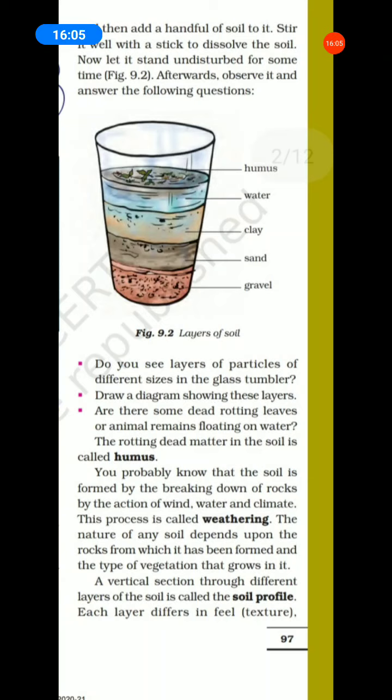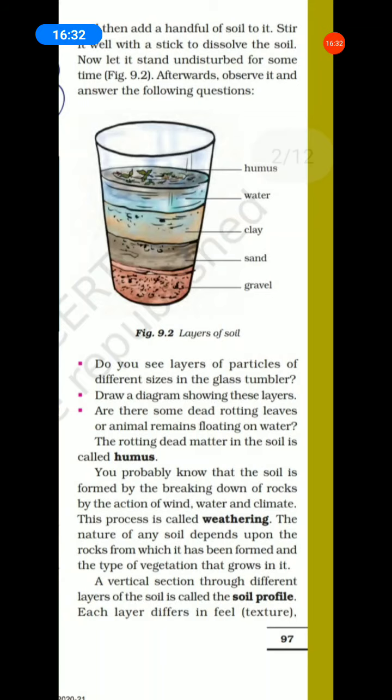A vertical section through different layers of the soil is called soil profile. Bracket the word. That is a soil profile. It is a 2 mark answer. So students, all of you mark the sentences. Soil profile is an important question also. Okay, next, page number 98.